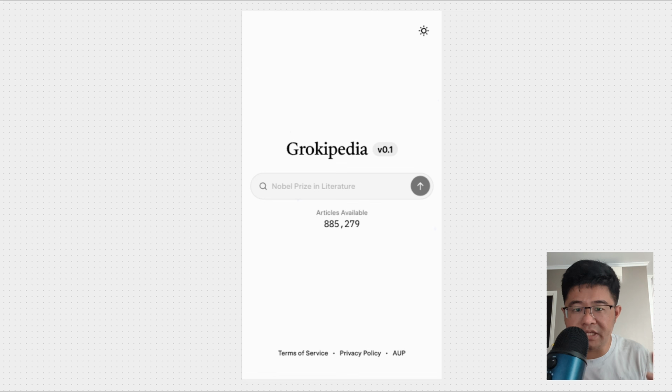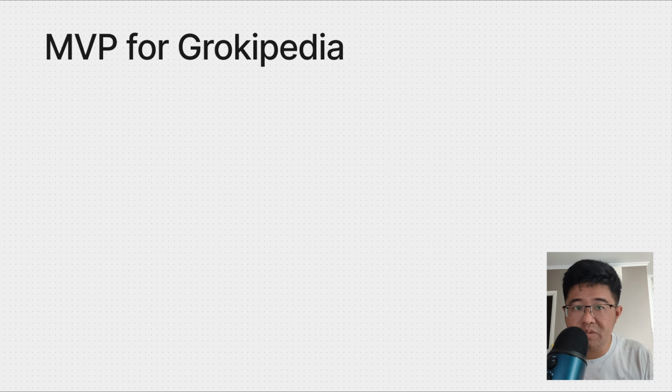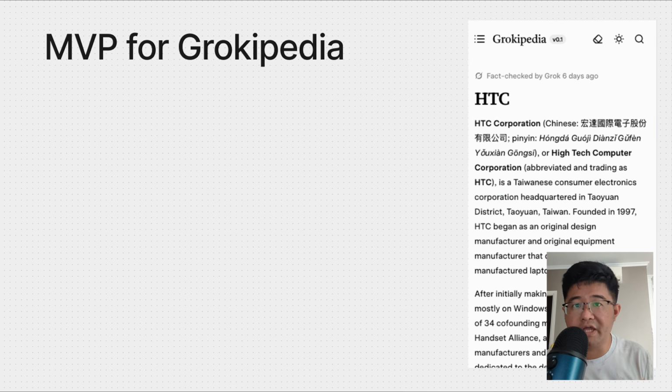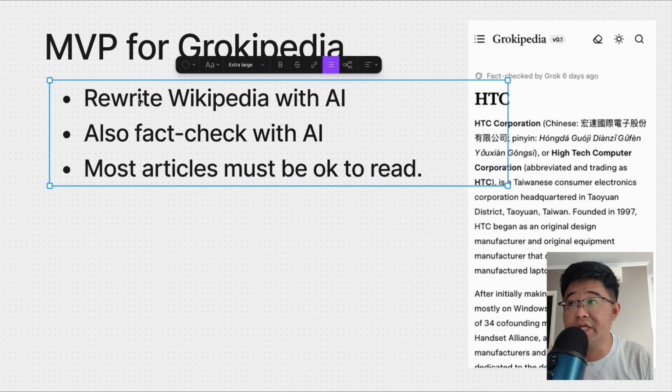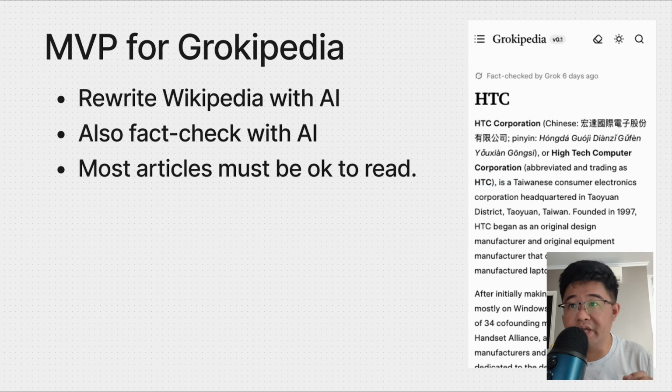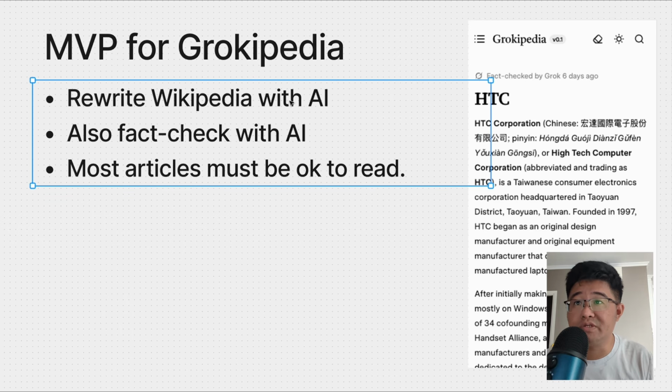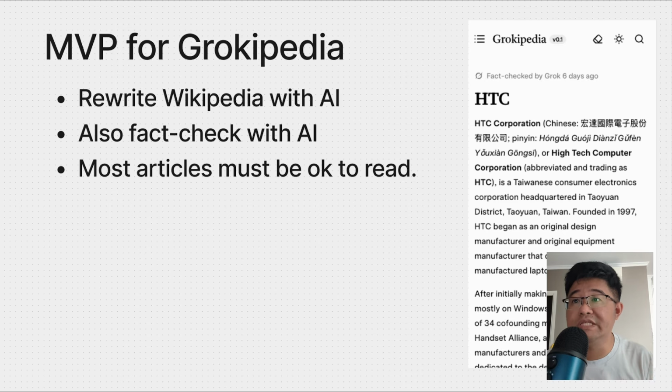Personally, I don't really like the idea of AI being the editor of our encyclopedia, but I think this one actually makes sense because AI can do web browsing and fact checking pretty quickly. Why not use them on Wikipedia? I think it is a good idea to test. Let's just try to understand what Grokipedia has done as an MVP. So the first point is they are trying to rewrite Wikipedia with AI. We can see that these articles are essentially Wikipedia. They are rewriting those articles with AI. While they are rewriting these articles, they actually included the fact check. So this is the most important point they are testing.